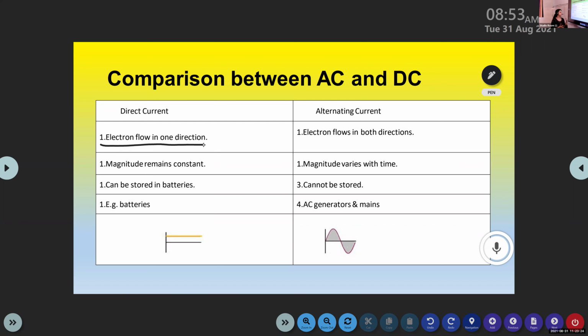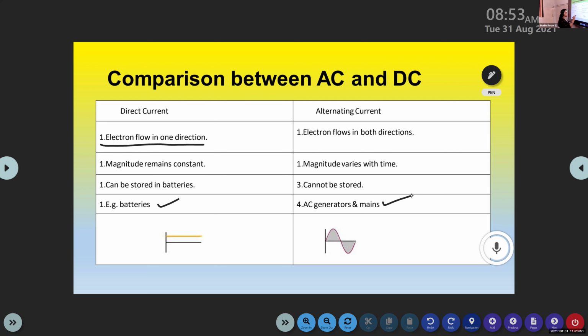Direct current can be stored in batteries, but alternating current cannot be stored. Examples for direct current are batteries, and for alternating current, AC generators and mains. AC generators are devices that generate electric current which is alternating in nature.